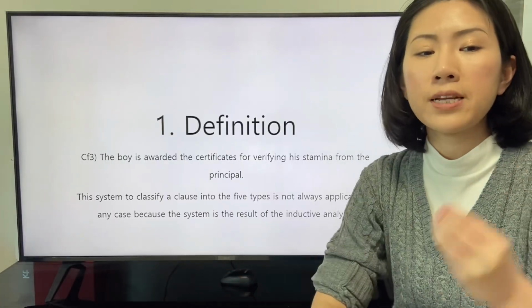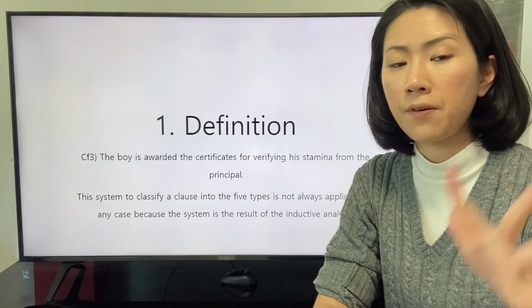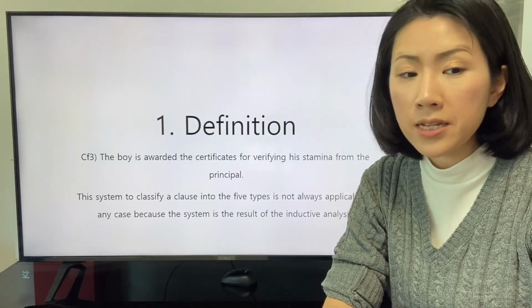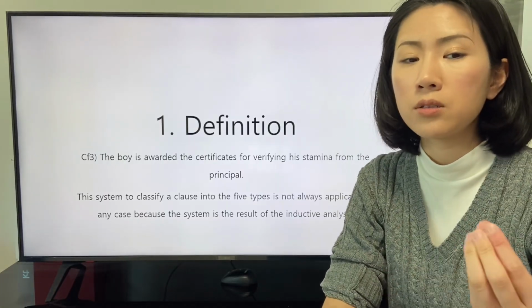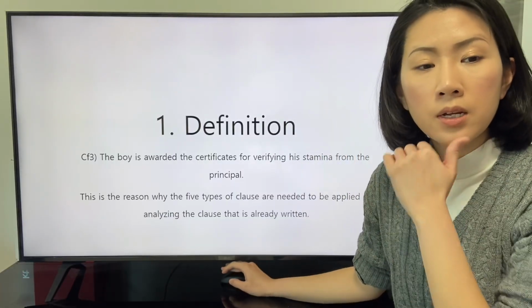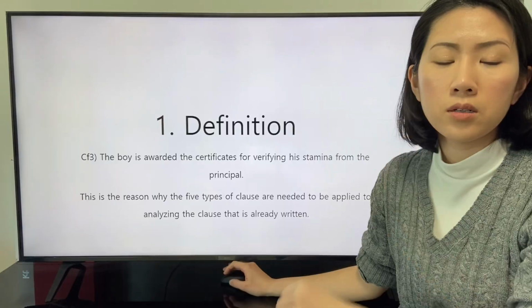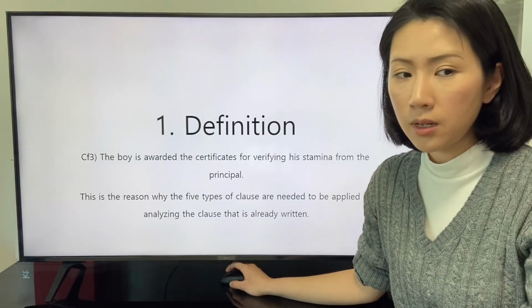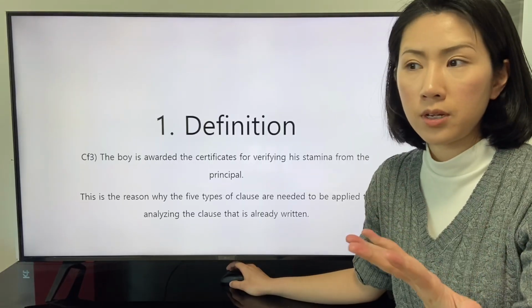The system to classify all clauses into the 5 types is not always applicable in any case because the system is the result of the inductive analysis. There can be an exception, and this is the exceptional case.